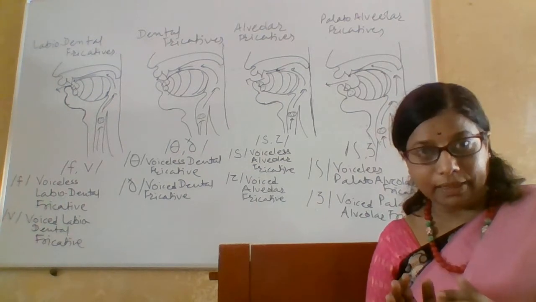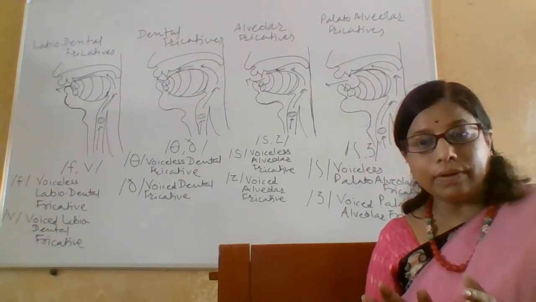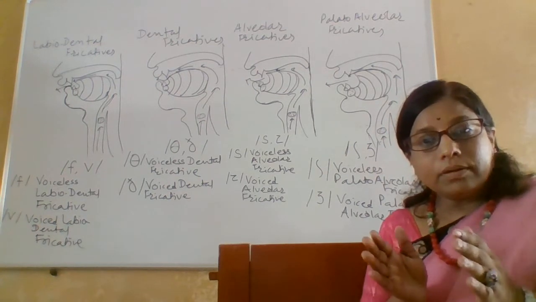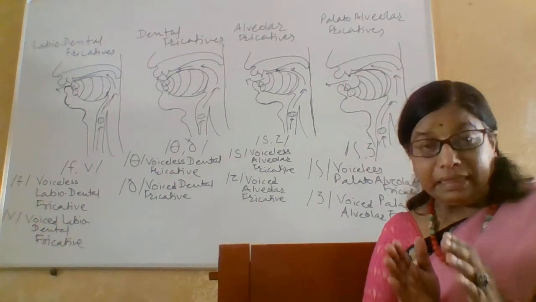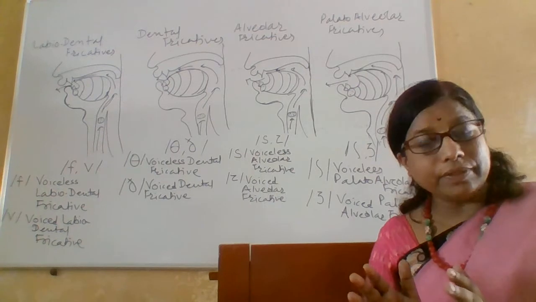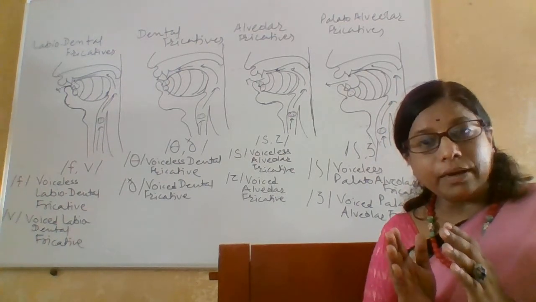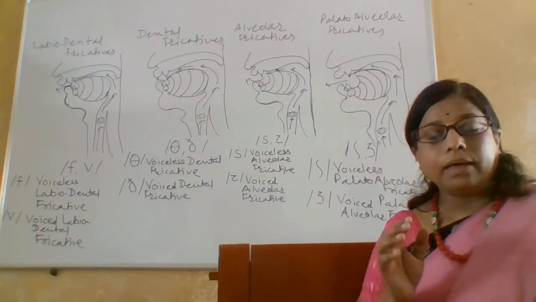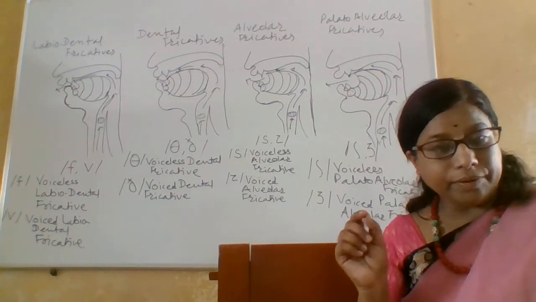The articulators come so close to each other, near each other. I'm not saying they make a contact with each other. They come so close that there remains a narrow gap in between them.